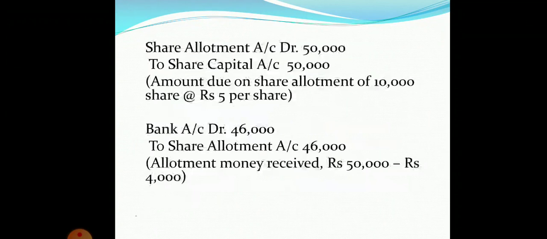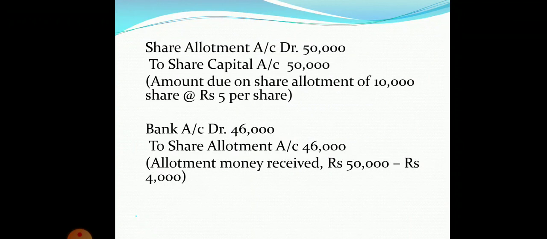Now come to share allotment. The first entry which we have to pass for share allotment is share allotment account debit to share capital account, amount due on share allotment. So students, we have 10,000 shares and the amount of allotment is rupees 5 per share. So the total amount will be 10,000 into 5, that is 50,000. Share allotment account debit to share capital account, 50,000 will be the amount.